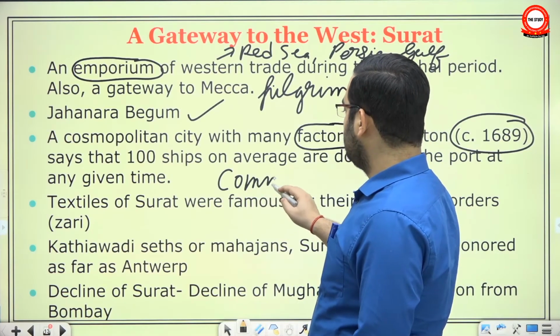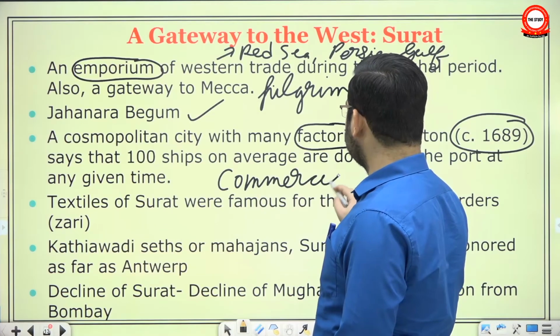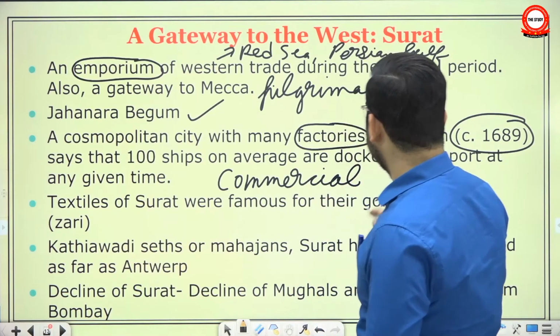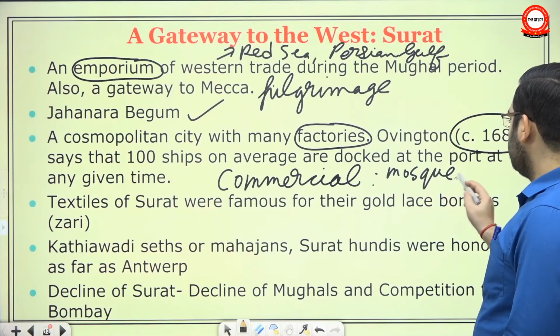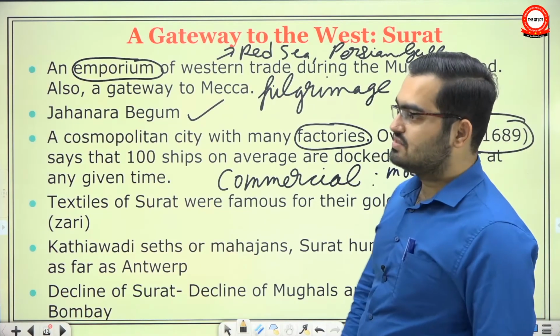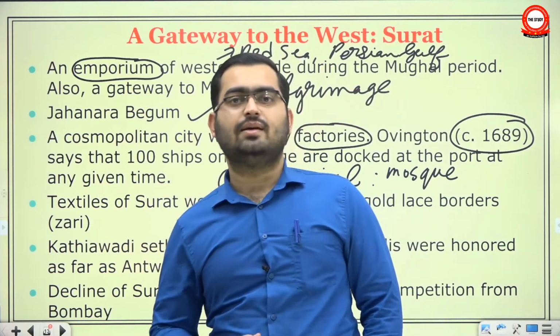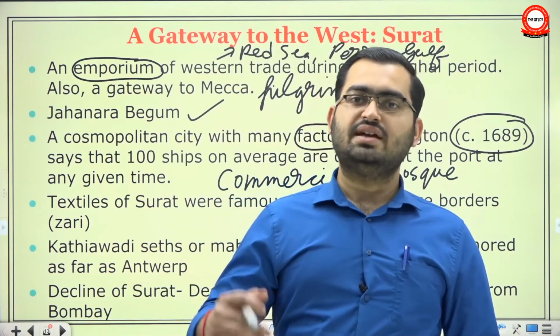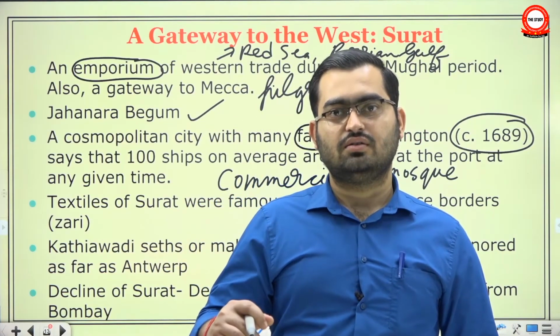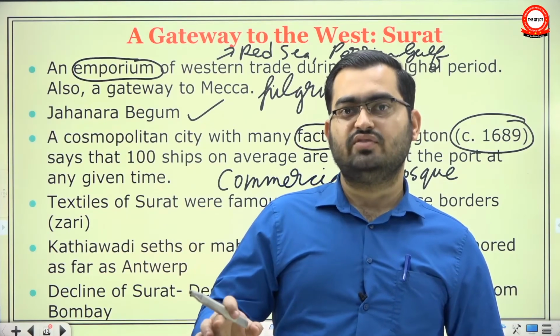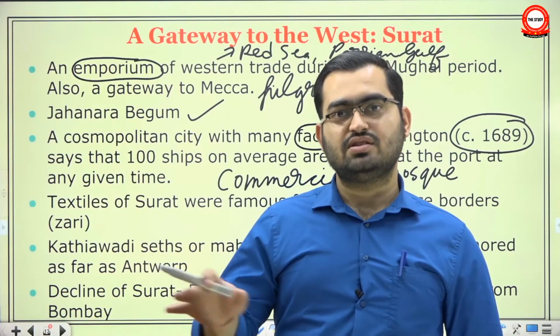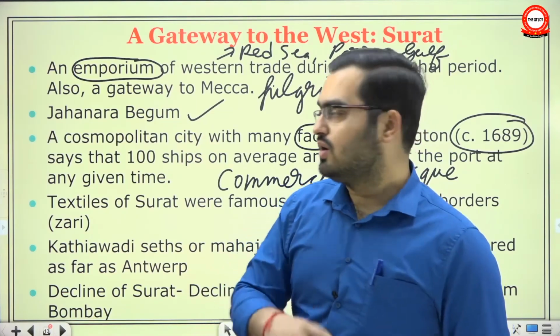Okay. Now certainly you will have governance infrastructure. Since people live here, you will have mosques and temples also. But compared to, let's say, Thanjavur, you cannot call it a temple town. Its main activity is commercial. Similarly, unlike Hampi, you cannot call it a composite city where all sorts of activity go on. It is essentially a port, a commercial center.